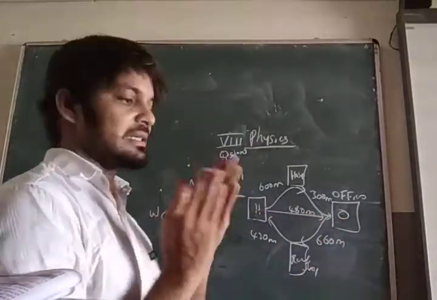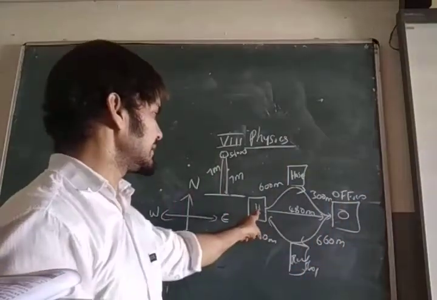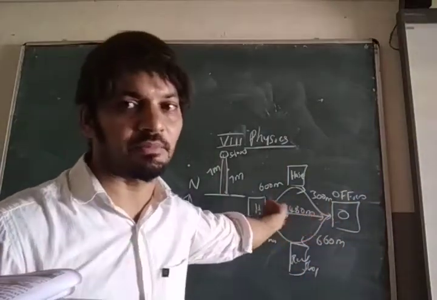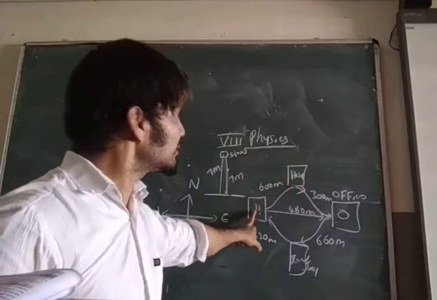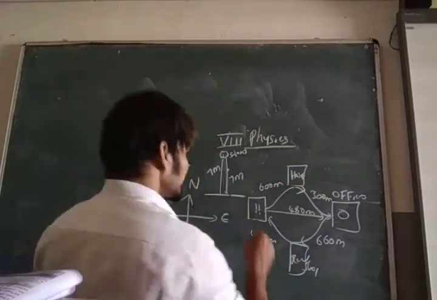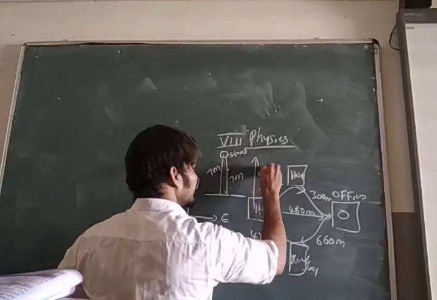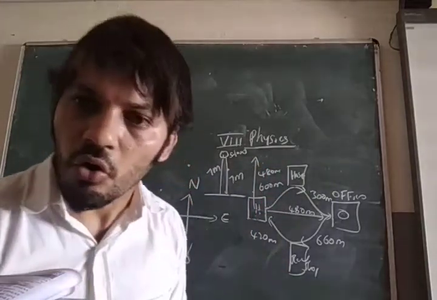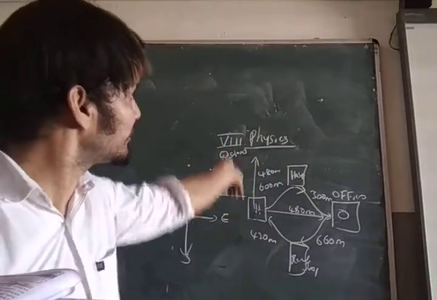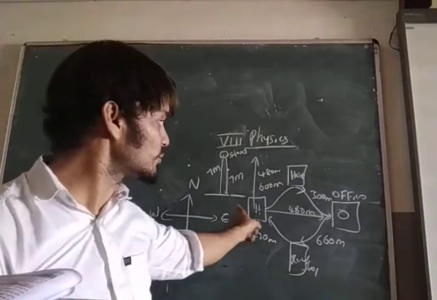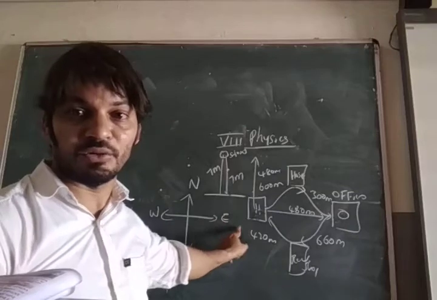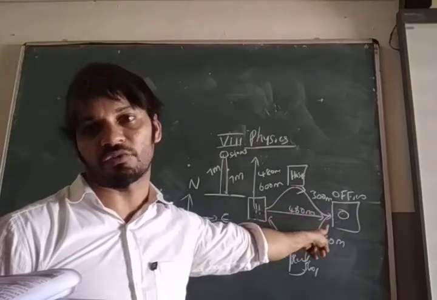When he moves 480 meters towards the east side, he will reach the office. When he travels 480 meters north, will he reach the office? No, it is moving in another direction. But if he travels 480 meters to the east side, he will reach the office.